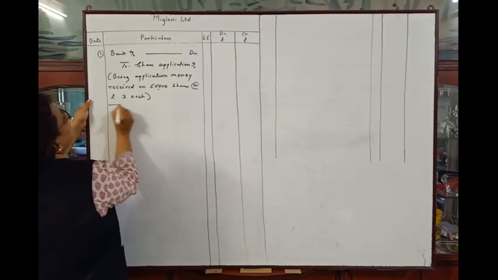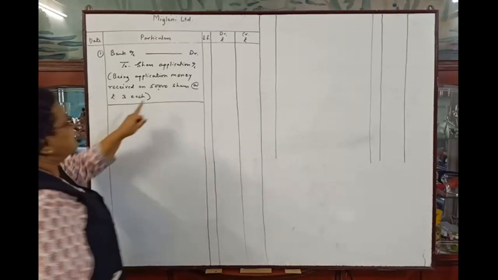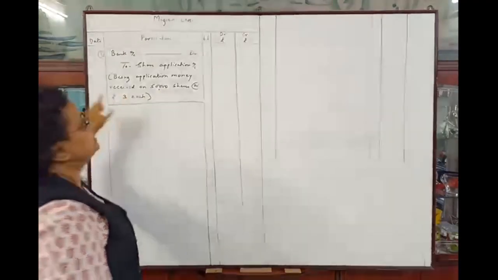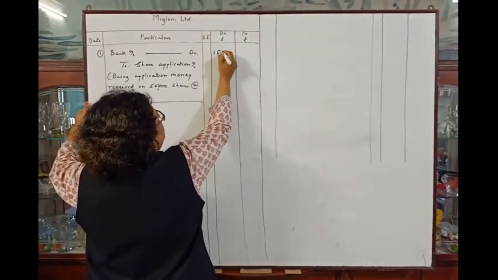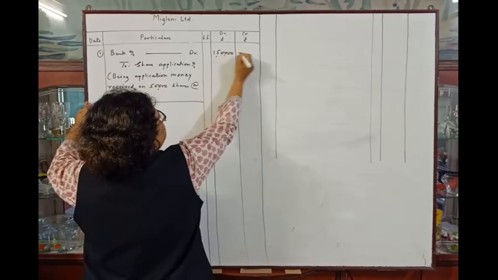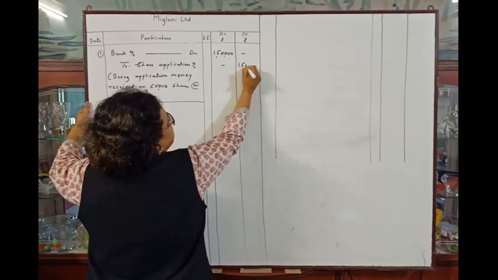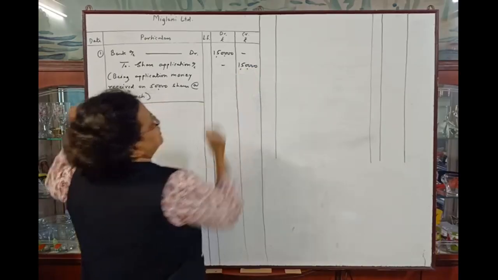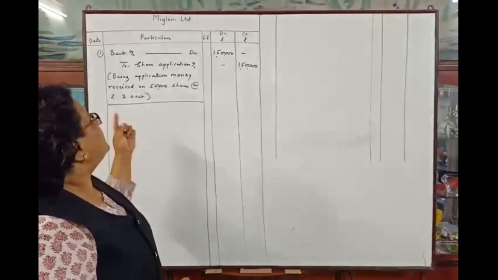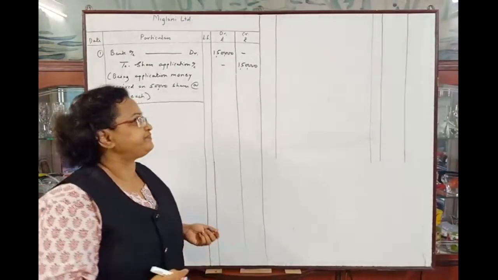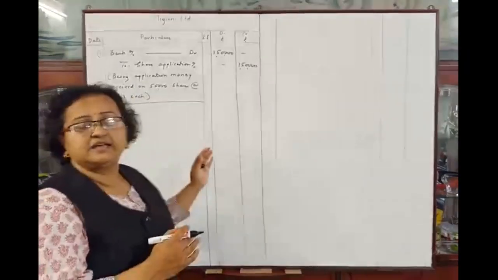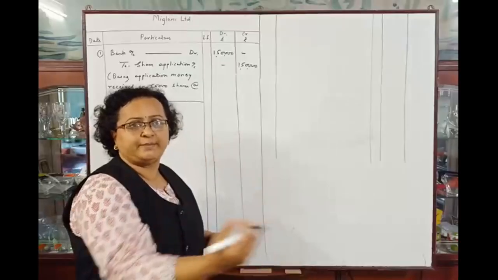Okay, this will be the narration, and the amount is 50,000 into 3, that is 1,50,000. This much application money is received by the company in their bank account. Okay. Now this application money will be transferred to share capital account.